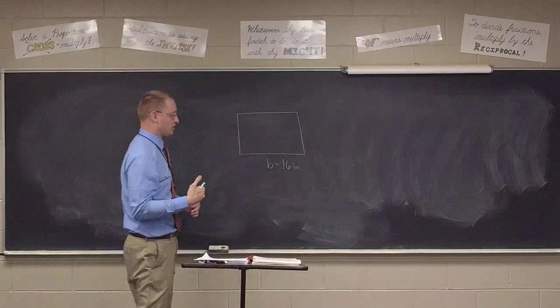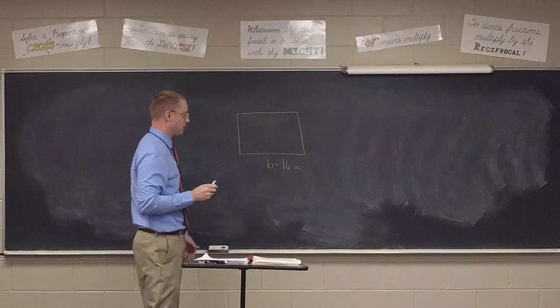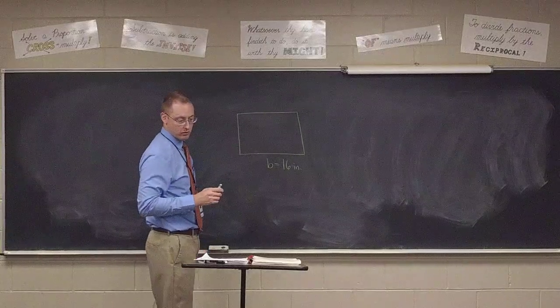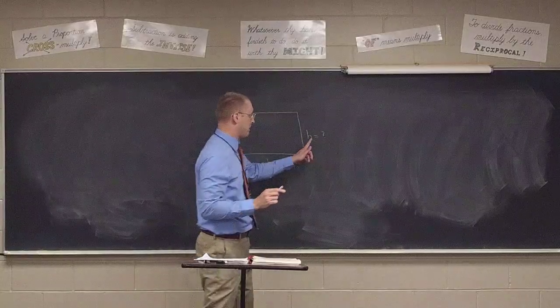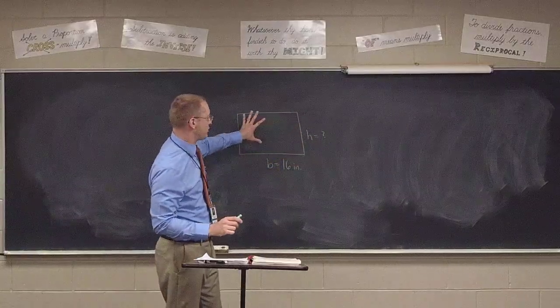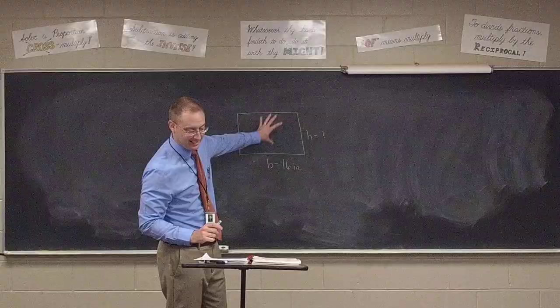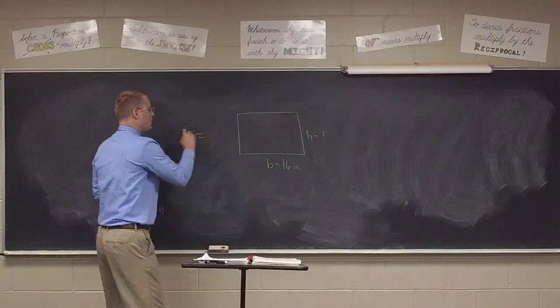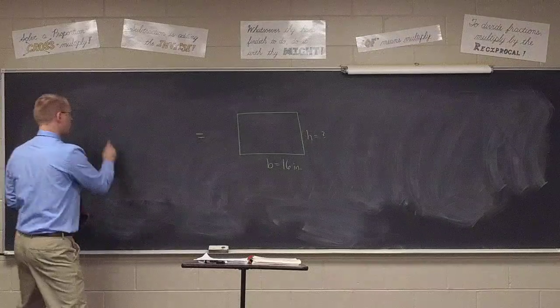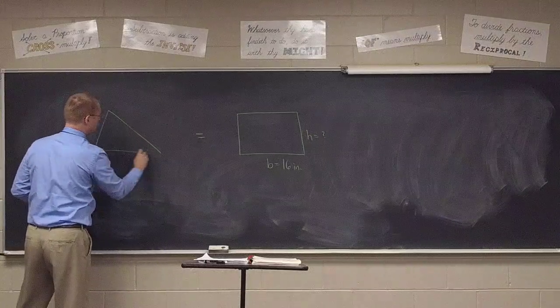And they ask us to find the triangle's altitude. That's the question: what's the altitude? But then they tell me something else about the rectangle. They tell me that this rectangle is going to be equal to a triangle from the previous problem.